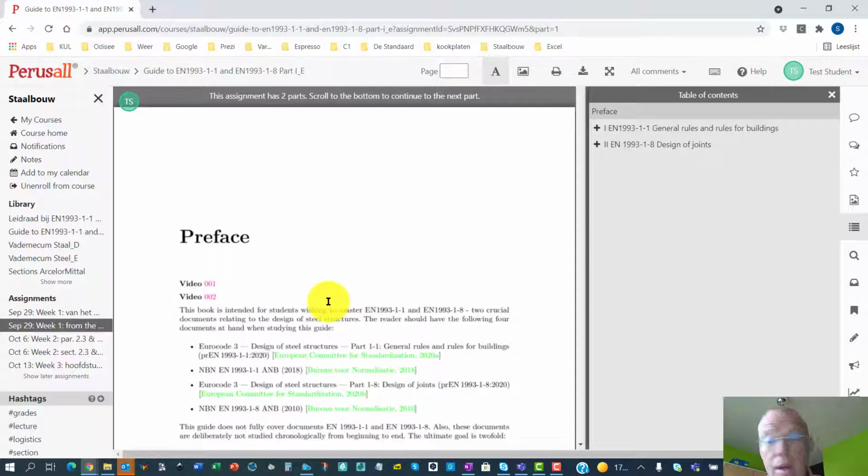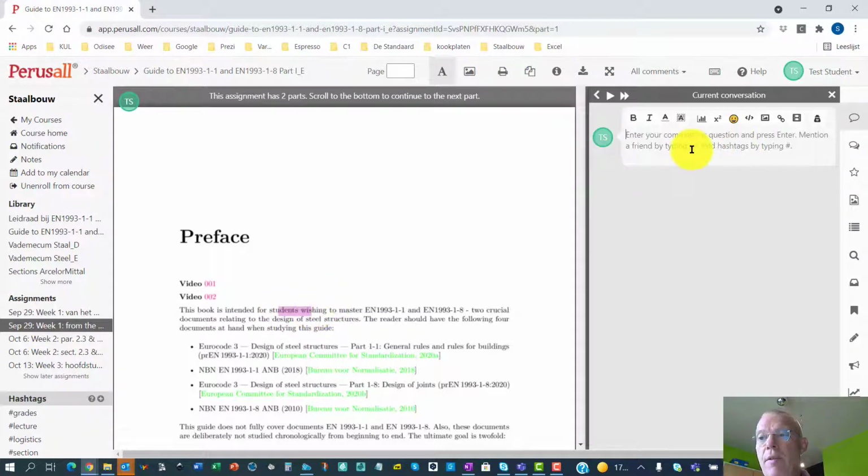And if you have a question, you will have a lot of questions, it's possible to ask those questions through Perusal. You can also do this on campus, but I invite you and I encourage you to do this, why not via Perusal. So you can just select a part of the text, you type in your question, you finish by hitting return, and then your colleagues can see your question and maybe they can and will help you out. If they don't, I will.